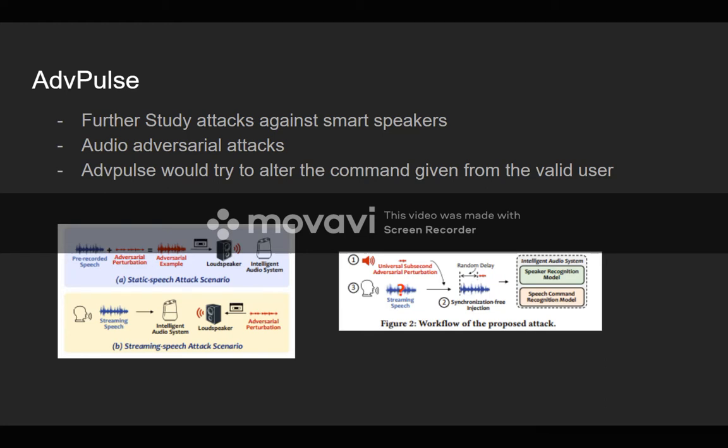They found that they were able to add the perturbation even when it was a small amount, so it wasn't even fully part of the entire speech line. They were still able to put one small perturbation inside there, and that was able to attack and change the command itself. So we can already see there's a threat. There's already an attack towards smart speakers, or speech recognition machine learning in general, by poisoning or changing the type of input it accepts. It can then make it produce a different output.